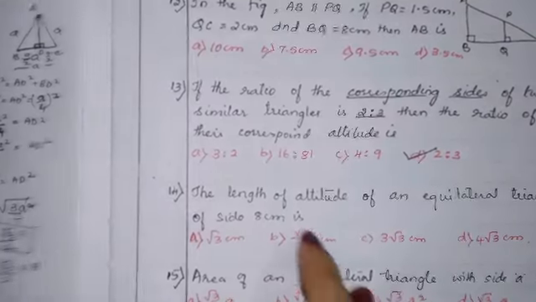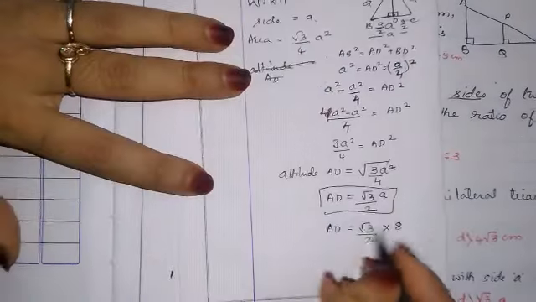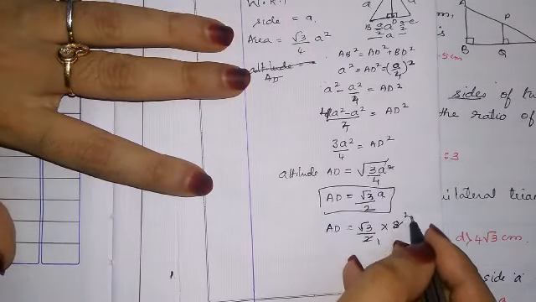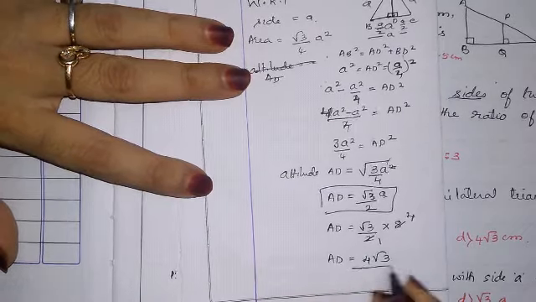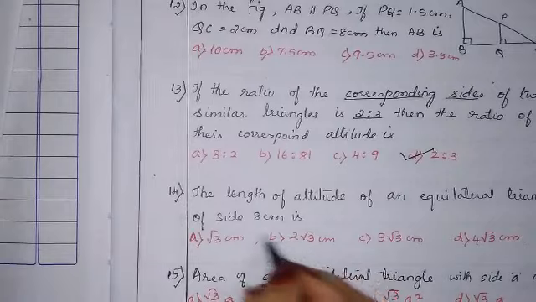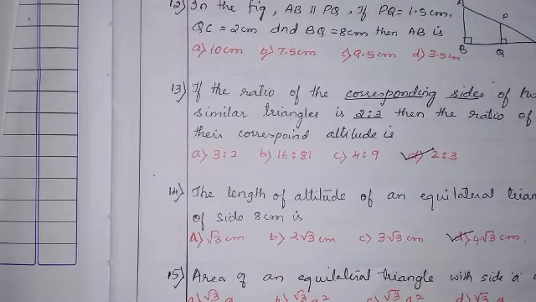It is given in the question, you can see side 8 centimeter. So 2 ones are 2, 2 fours are 8. So the answer is 4 root 3. So the correct option is 4 root 3. That is D. Okay. So the next question, let us solve. That is question number 15.